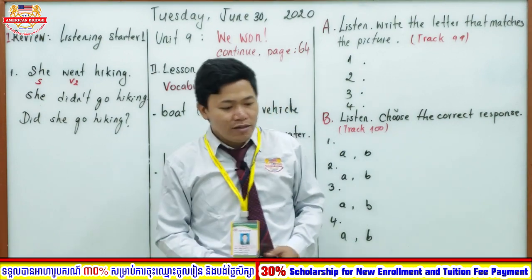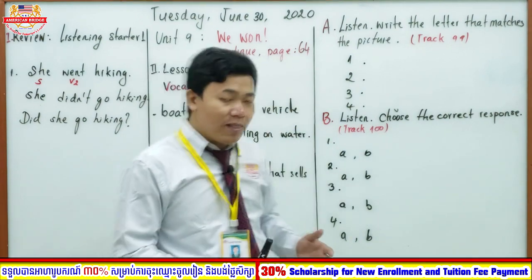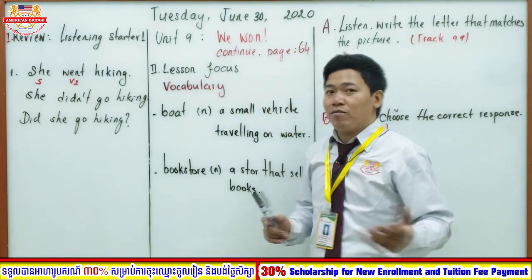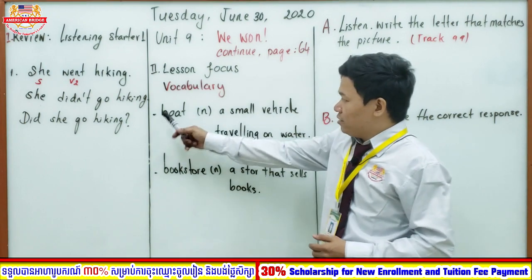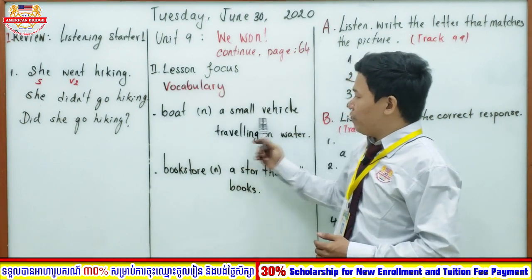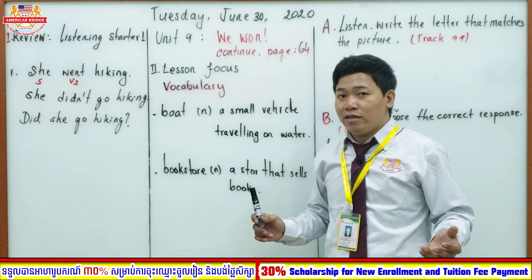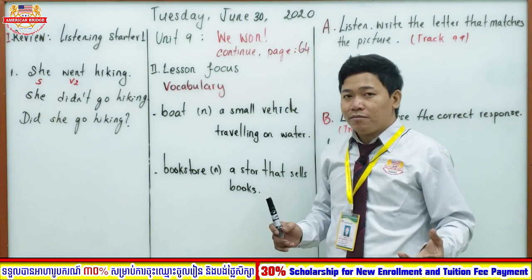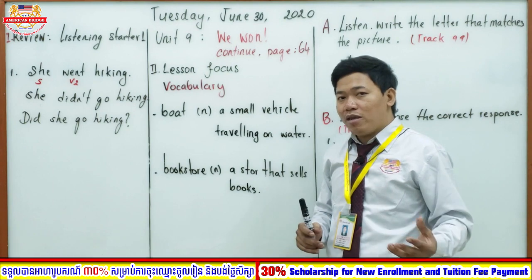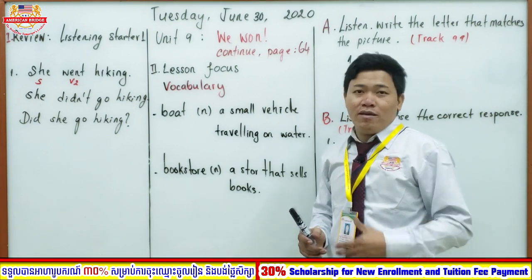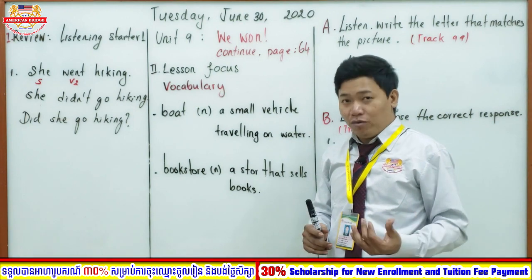Great, everyone. Now that we have learned the two words and their meanings, let's do it one more time before we move to our exercise practice. Boat: a small vehicle traveling on water. You understand the word vehicle, right? Vehicle can be a car, a motorbike, a bicycle, an airplane, or a boat.